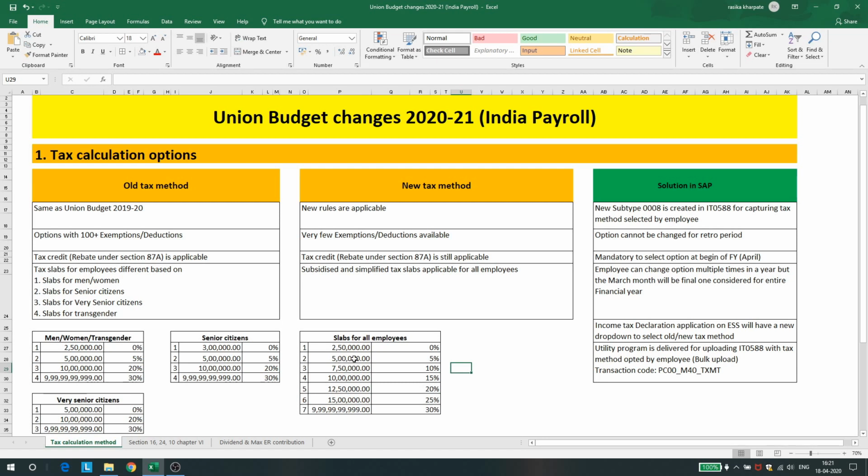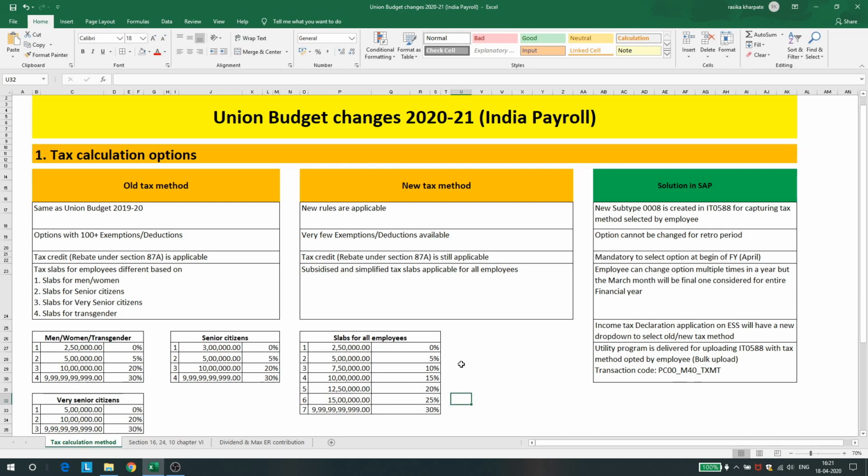From 2 till 5 lakhs, it is 5%, which is pretty much the same for normal category employees as well as for senior citizens. But after that, it was 20% and 30% directly from 5 to 10 and 10 onwards. So that has changed. From 5 to 7.5 it is 10%, from 7.5 to 10 it is 15%, and so on and so forth till greater than 15 lakhs. So these are the slab rates that have changed for the new tax method.